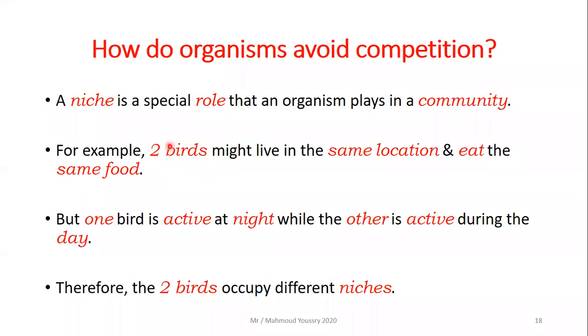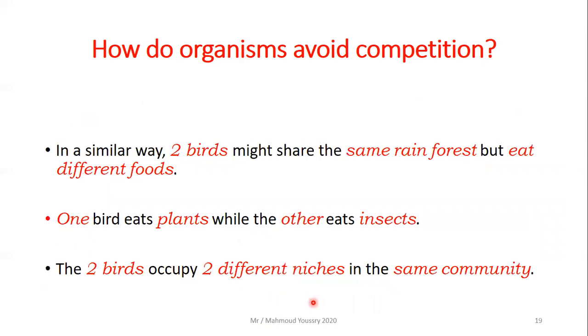For example, two birds might live in the same location and eat the same food, so the competition will be high. How will these two birds avoid competition? One bird is active at night while the other is active during the day. Therefore, the two birds occupy different niches.